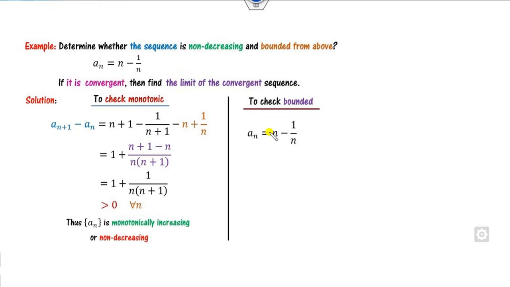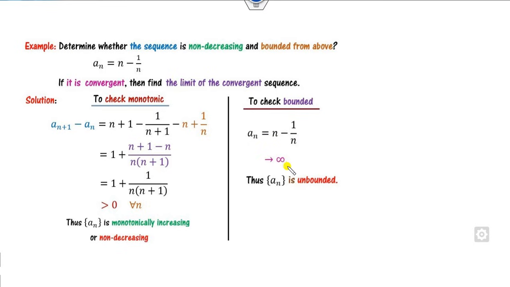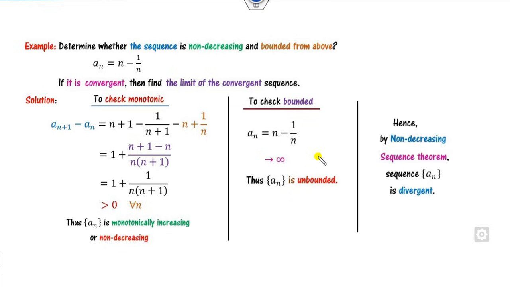The second method is, you can start here. Since this number is positive, it is less than n, but n is not a fixed number. If you take n as 7, then it is less than 7. If somebody takes n as 9, it is less than 9. So this number is not particularly well defined. Hence this number is as large as possible, that's infinite. The sequence is unbounded. So this property is satisfied, this is not satisfied. So by this theorem, the sequence is divergent. Once you see it is divergent, you are unable to find the limit.